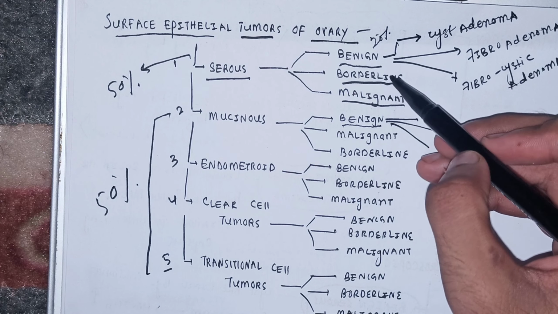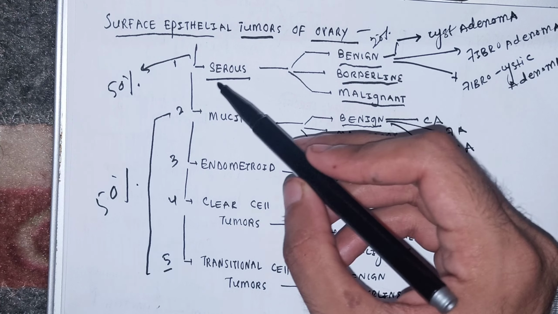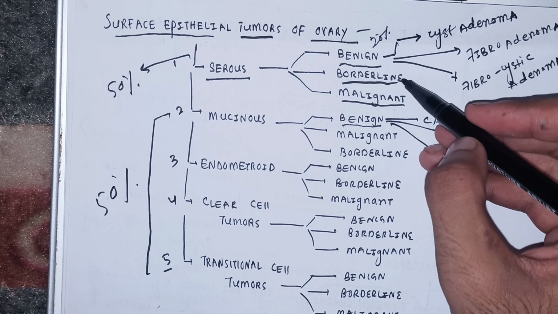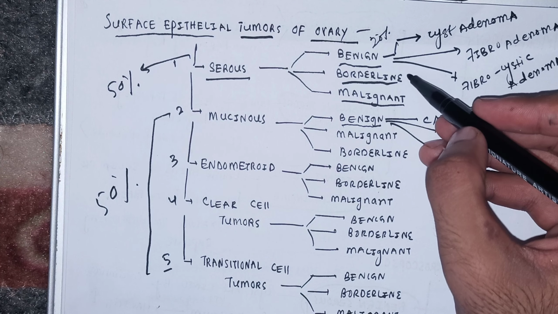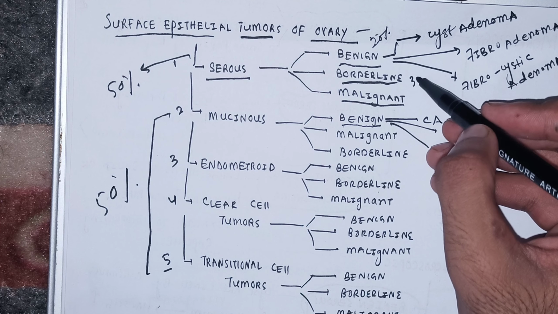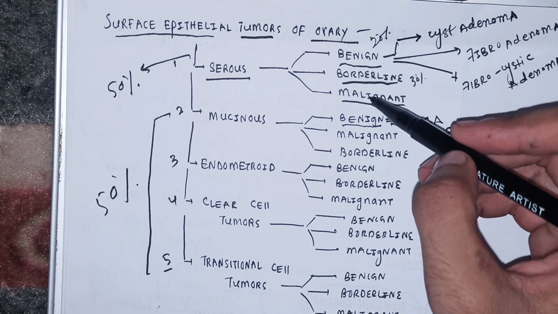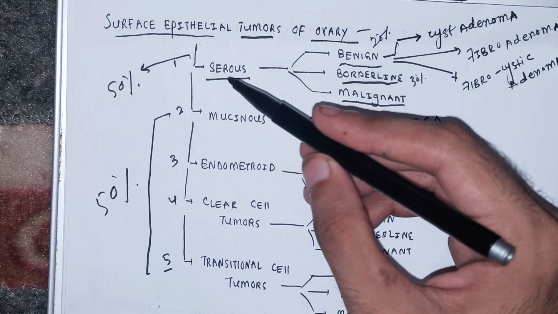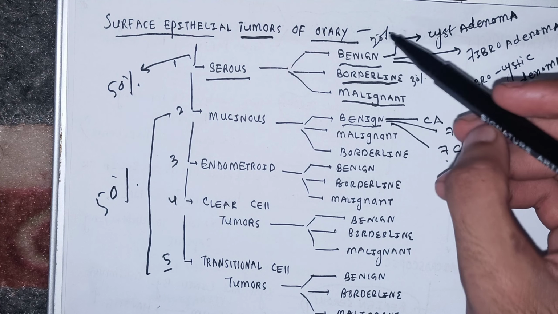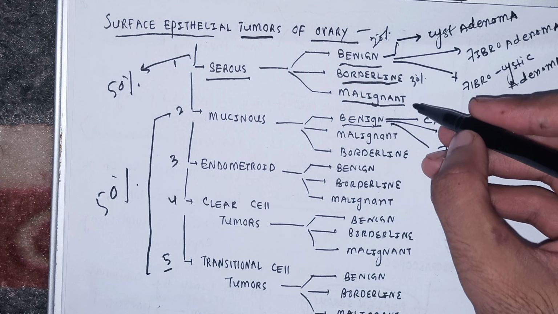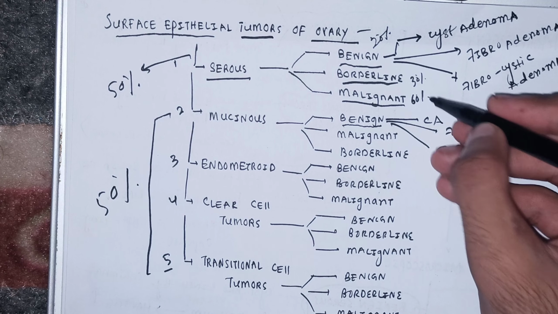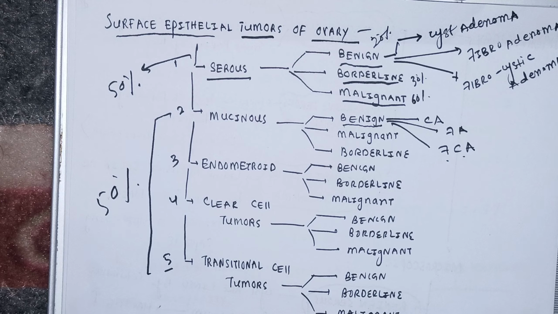And what about this variety, the borderline serous surface epithelial tumor of the ovary? In 30% of cases, they are bilateral, involving both the ovaries. And what about this malignant serous carcinoma of the surface epithelial tumor of the ovary? In 60% of cases they are bilateral. That means they involve both the ovaries.